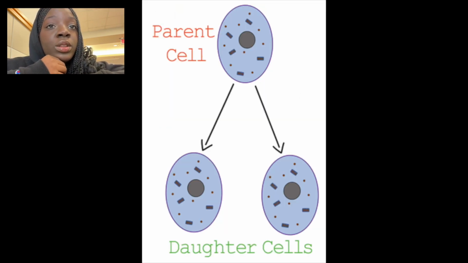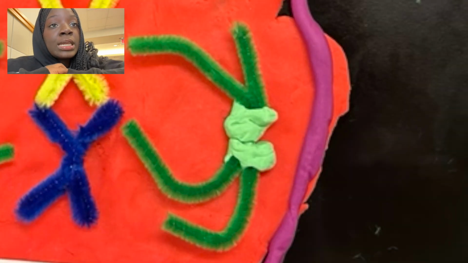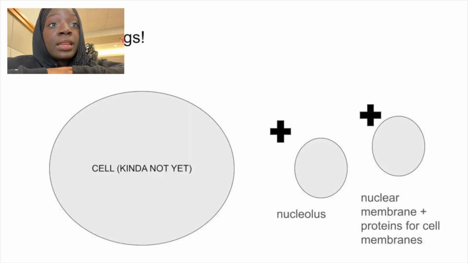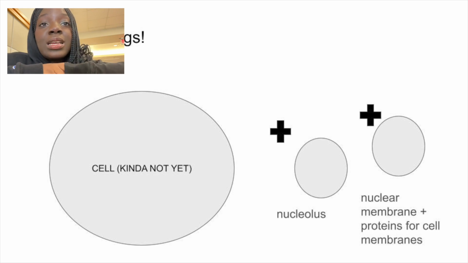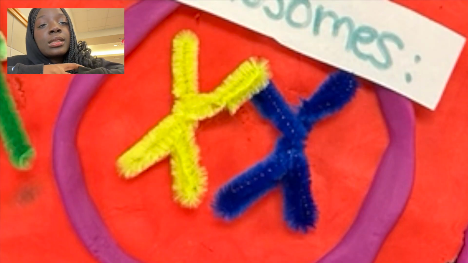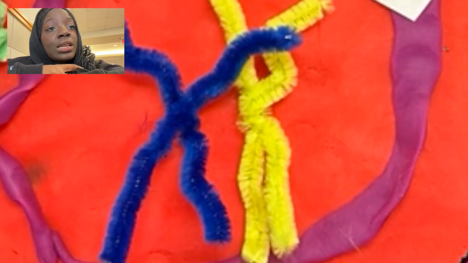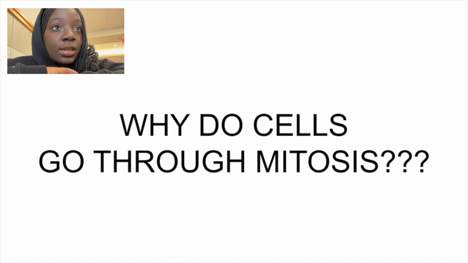Each of the two nuclei contain the same number of chromosomes and same genetic information as the parent cell. The spindle fibers are broken down, nuclear membranes and nucleolus will reappear, as well as preparations for new cell membranes begin facilitating. The chromosomes will begin to decondense and return to their stringy form, just like in the beginning of the cell cycle. Before we move to the last stage of the cell cycle, why do cells go through mitosis?